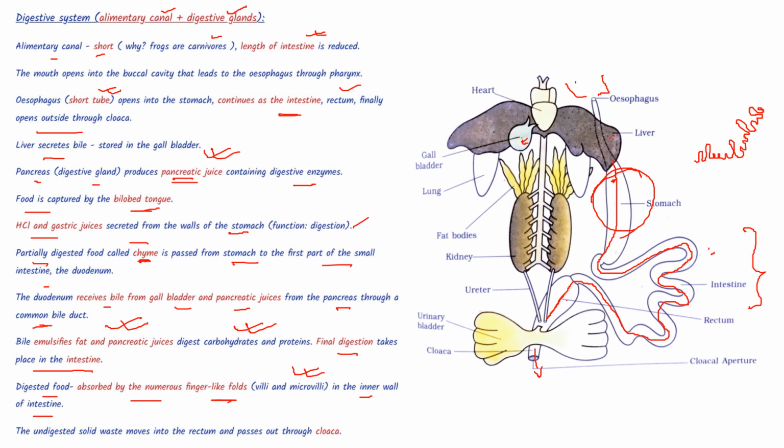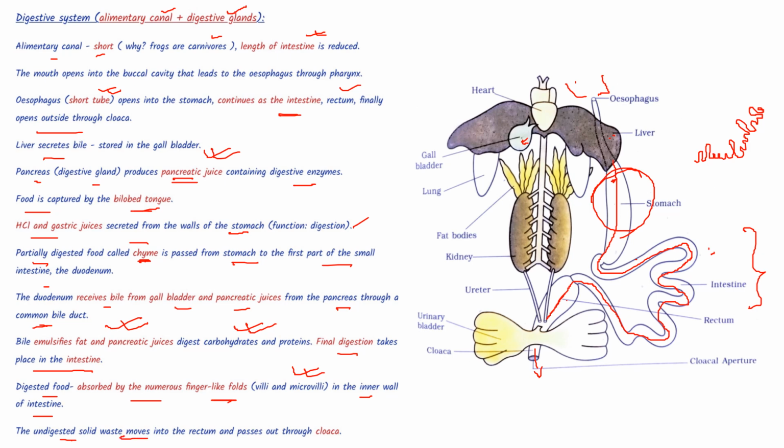To increase the surface area of the intestine, and also to increase the movability of the food. They are also responsible for spreading the food throughout the intestine. Okay, and also they increase the surface area for the absorption of food nutrients.